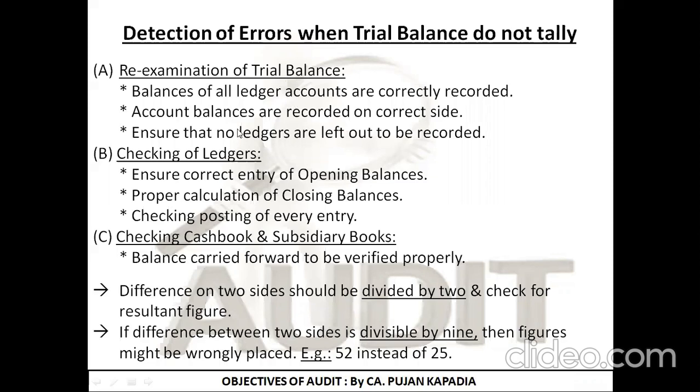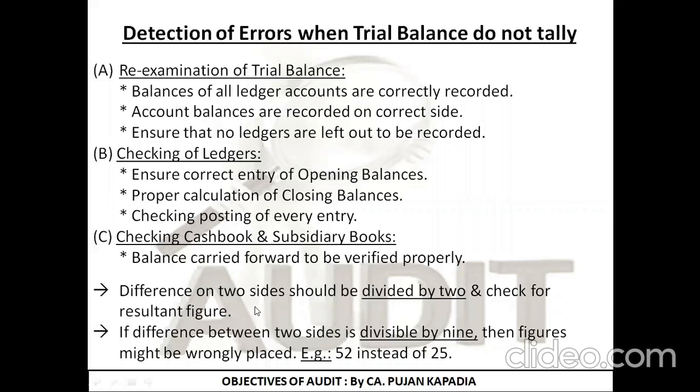Second, if I am still not finding the error, I am going to check the ledgers individually, to see that the posting has been done correctly. I am going to check whether all the closing balances have been brought forward correctly in the next year as opening balances. Still, if I am not finding the error, I am going to check the original books of entry like the journal, cash book and subsidiary books.